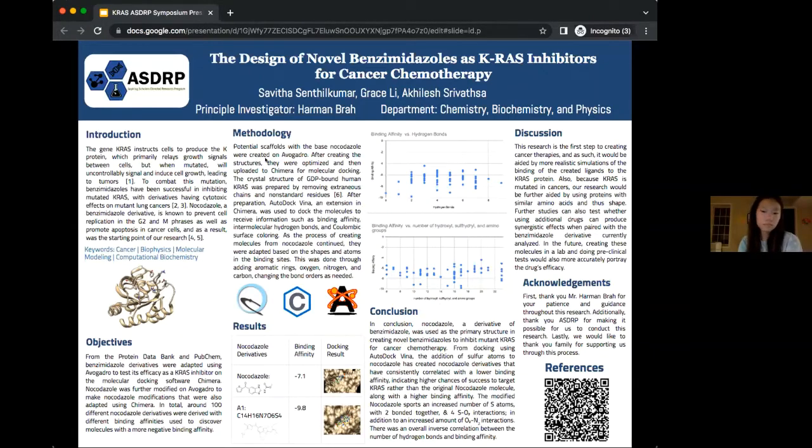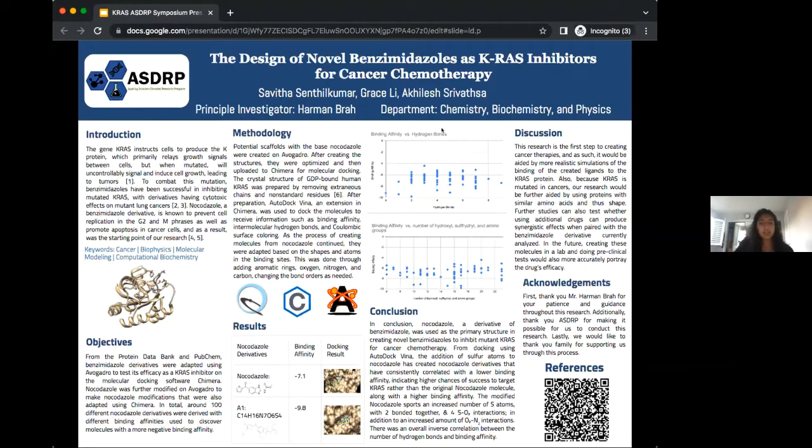I'm Akhilesh. And today we're going to be talking about the design of novel benzimidazoles as KRAS inhibitors for cancer chemotherapy. So the KRAS gene was first found in the Kirsten RAt Sarcoma virus, and it relays growth signals from outside the cell into the cell's nucleus. And thus, when it's mutated, KRAS becomes stuck while activated, so the uncontrolled cell growth and signaling causes cancerous growths.